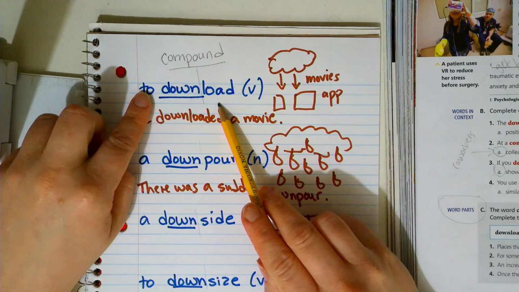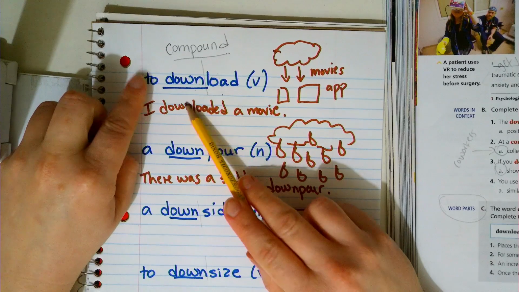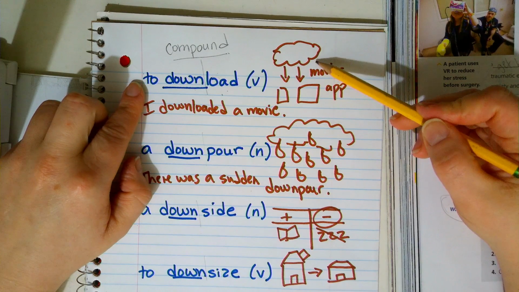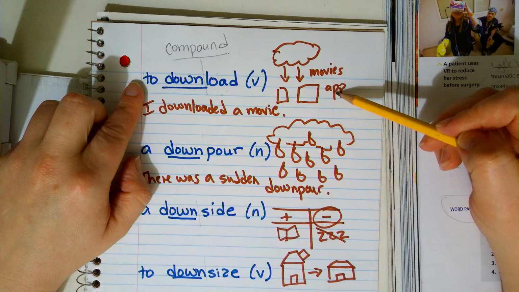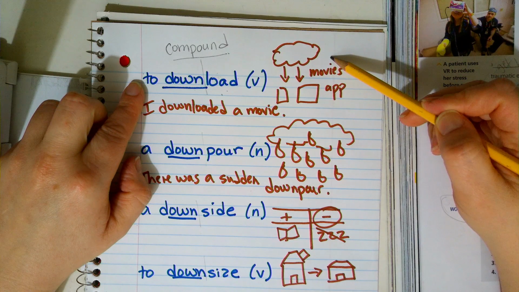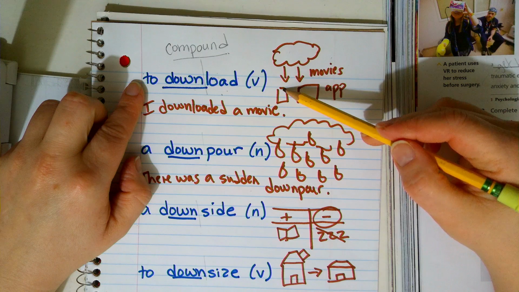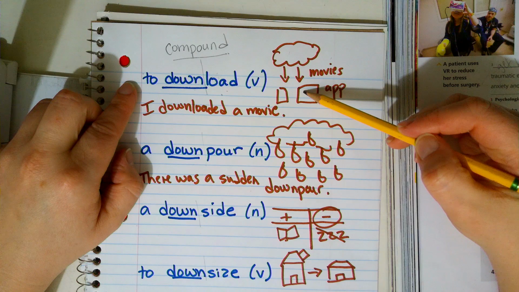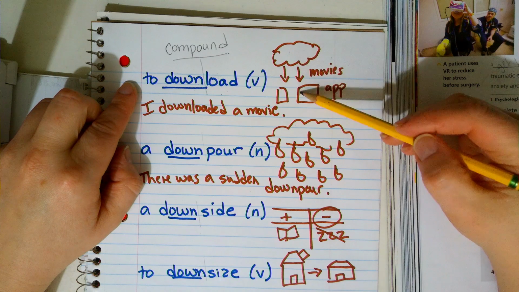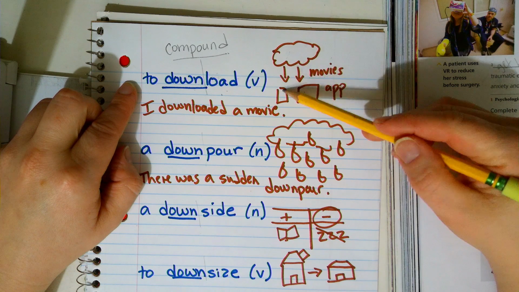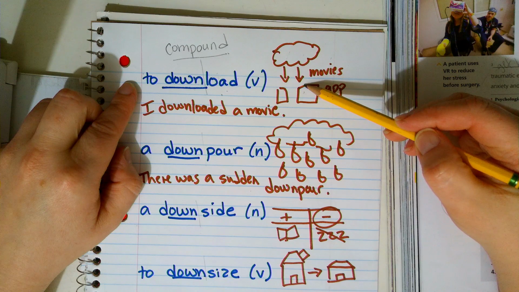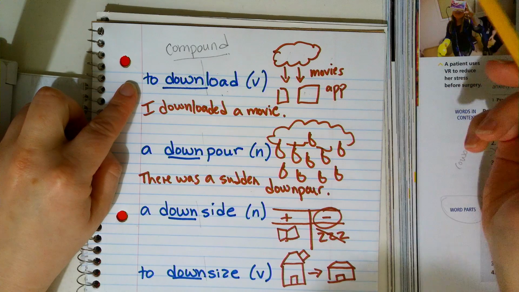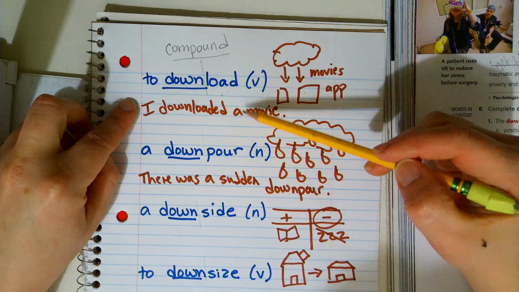So to download something, I think most of us have downloaded something. This means that you take a movie or an app or a program and you download it, you put it onto your tablet or phone or computer or TV from the internet. So you download content onto a device. So this is to download and it's a verb. So for example, I downloaded a movie.